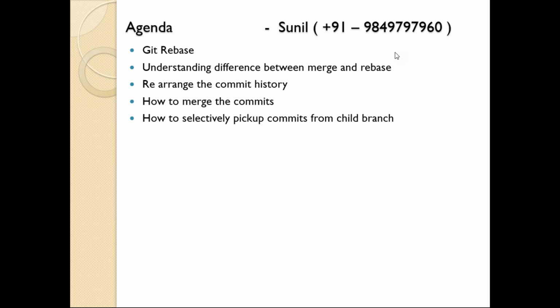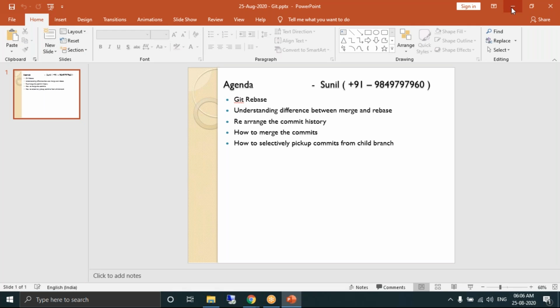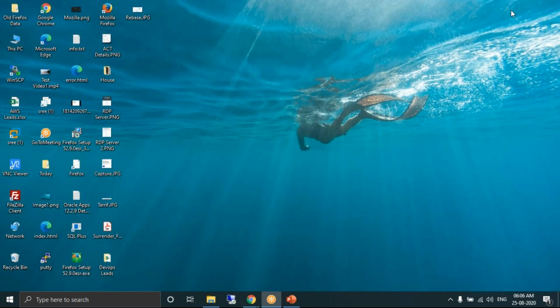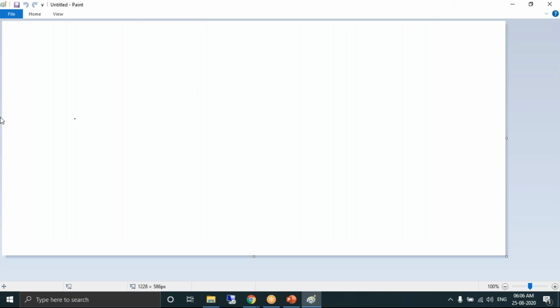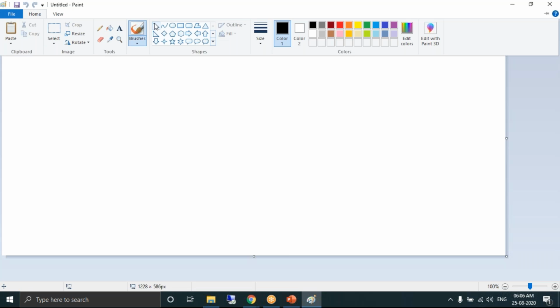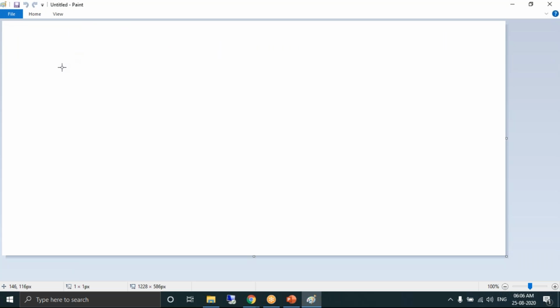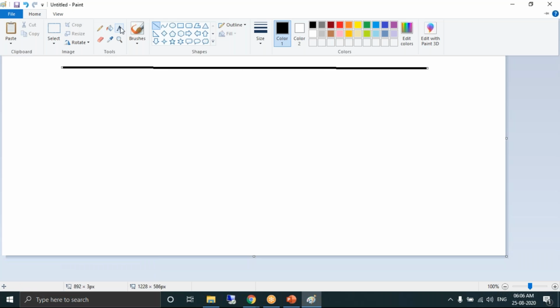Before starting this concept of rebase, a quick recap of what merge will do. Prashant, in the last session, we discussed the concept of merge, isn't it? Yes, sir. So a developer works with multiple branches. The default branch is the master branch.